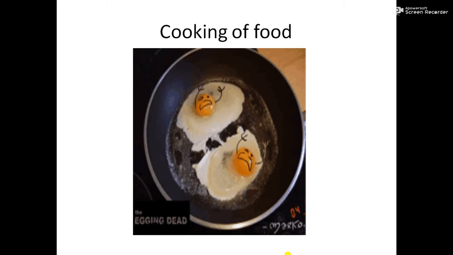See the poor eggs. Cooking of food, when we prepare an omelette or egg fry, anything. So what happened when the food is cooked? We cannot convert this egg fry again into egg. So which type of change is this? Because it is irreversible. That's why they are crying. They want to be in the egg, and the yolks are outside the egg and they are now cooked, ready to eat, so it cannot be reversed back. So which type of change is it? It is a chemical change.